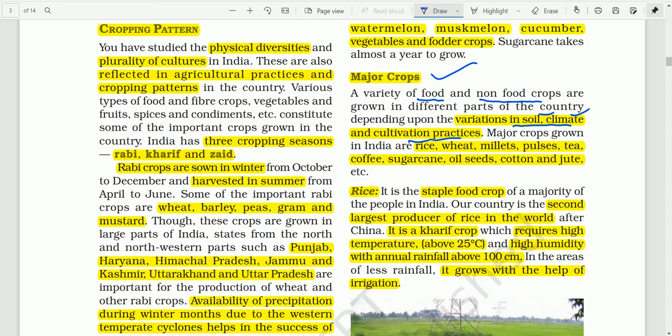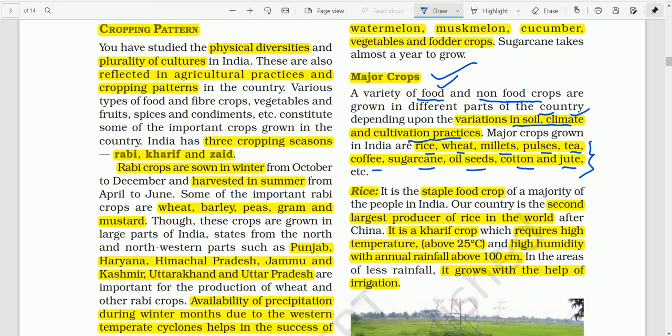And in India, major crops grown are given here: rice, wheat, millet, pulses, tea, coffee, sugarcane, oilseed, cotton, and jute, etc. So these are the major crops grown in India. But today we shall discuss only the growing of the food crops.